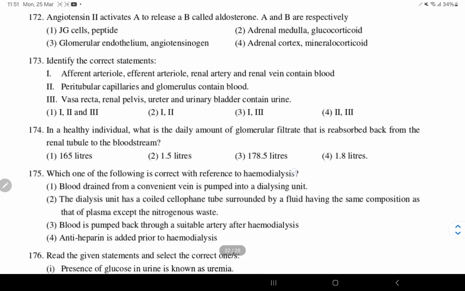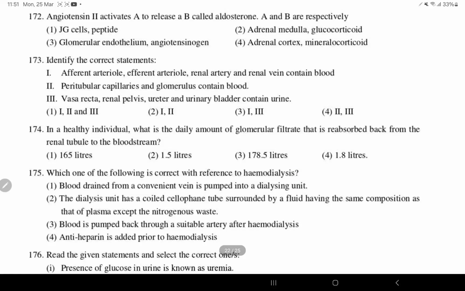And next, identify the correct statements. Afferent arteriole, efferent arteriole, renal artery, renal vein contain blood. Right? Peritubular capillaries and glomerulus contain blood. Yes. Vasa recta, renal pelvis, ureter, urinary bladder contain urine. So this is wrong. So the correct one is 1 and 2.